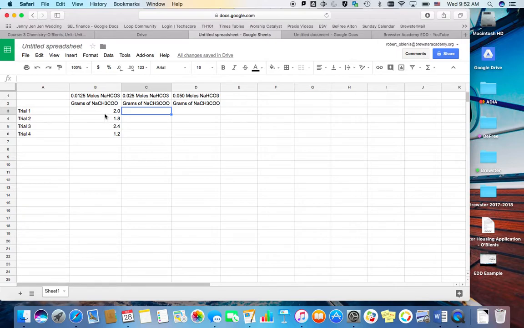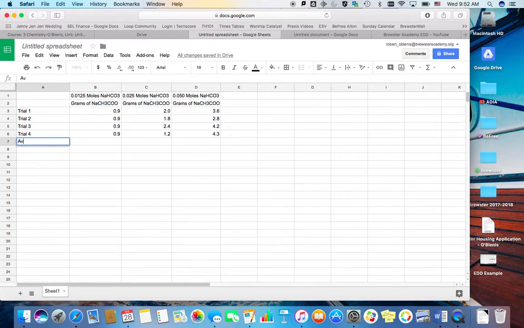Again, you can just highlight and click and drag things over if they're not the way you want them to. This one was 0.9, and it's actually 0.9 all the way down. And then this last column was 3.6, 2.8, 4.2, and 4.3.